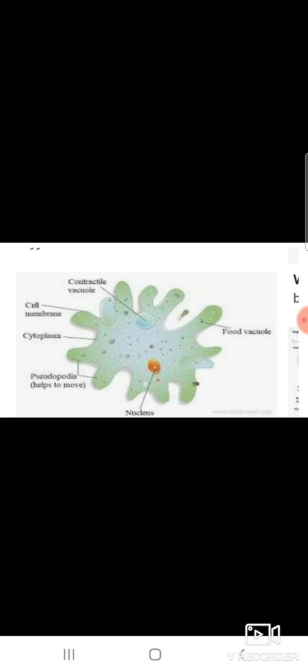What is the cell structure of Protozoa? Amoeba is a unicellular microscopic organism. It is found in ponds. Amoeba is irregular in shape. It has a cell membrane, cytoplasm, and nucleus.